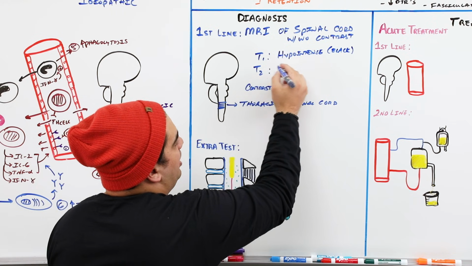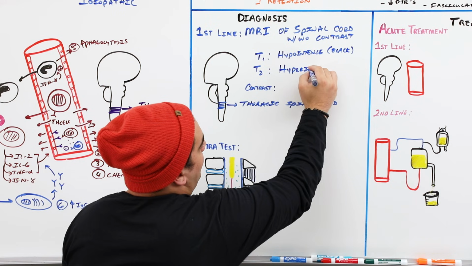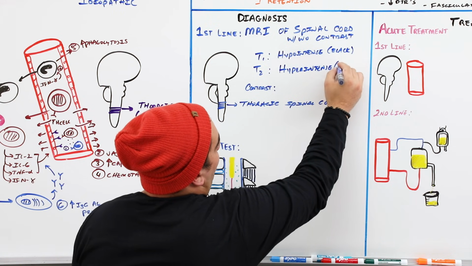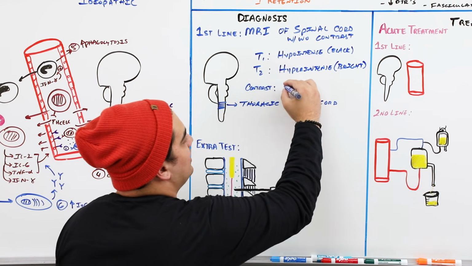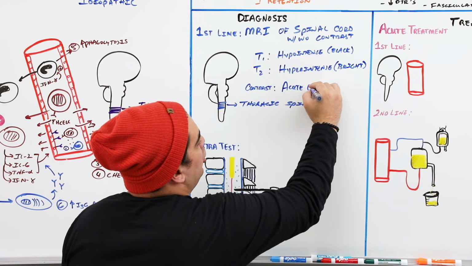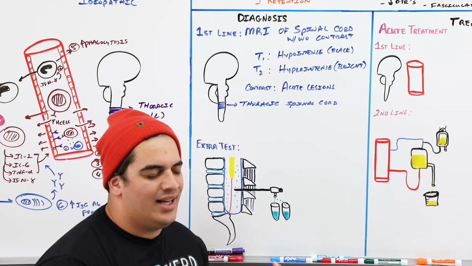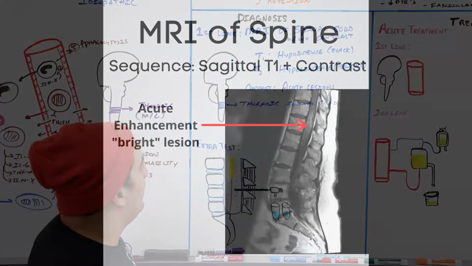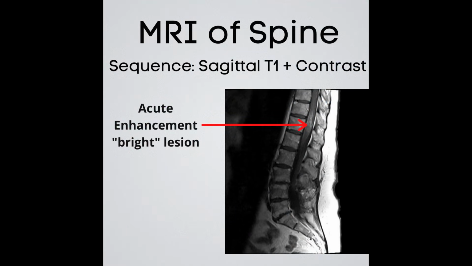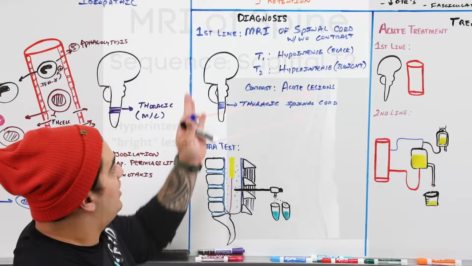But the money one is going to be your T2 or T2 FLAIR, which will show hyperintense. Okay, and that'll show up just bright, nice and white on that section, okay? Now, if you throw in contrast, contrast happens to kind of light up particular acute lesions that may be present as compared to if this was a chronic type of lesion. It's unlikely, but usually acute lesions will show up and highlight with contrast. Okay, so this is your first line test.